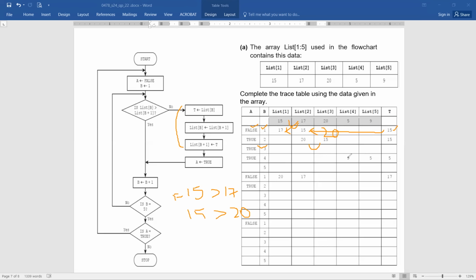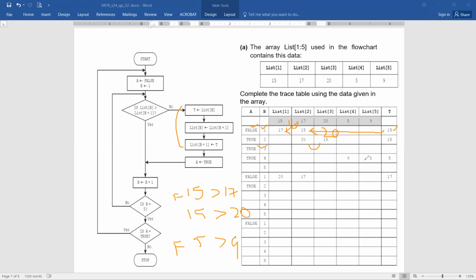Now again, it will be between 5 and 9. 5 was here, 9 was here. So is 5 greater than 9? The condition is false. Now you can see 15 was compared with 20, swapping done. Now 15 was compared with 5, no swapping was done. That's why this line is empty. Then between 5 and 9, again the swapping was done, and there was 5 here.